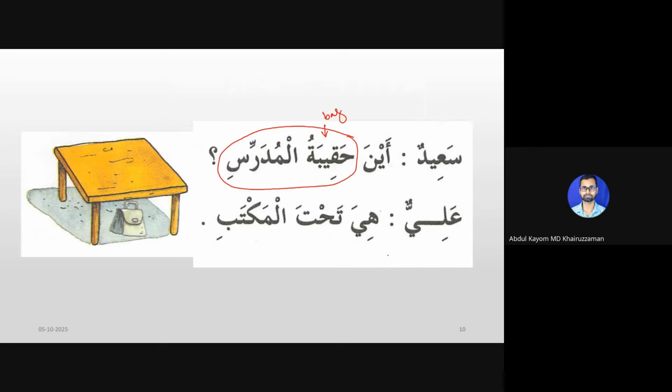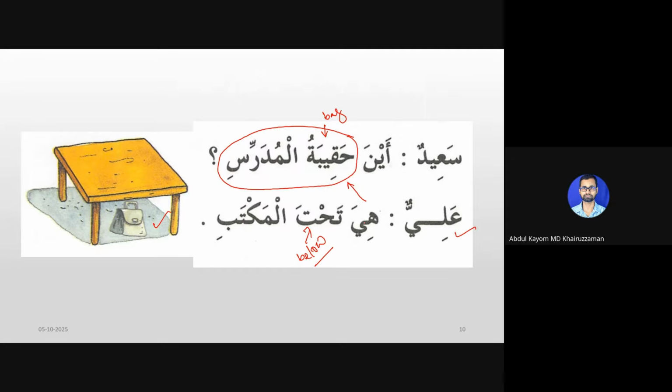So Ali replies, Hiya tahta al-maktabi. Tahta we have seen. Tahta means below. Tahta al-maktabi means below the table. This hiya refers to hakibatul mudarrisi, the teacher's bag. Hiya tahta al-maktabi. It is below the table.